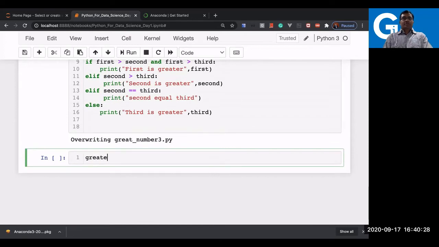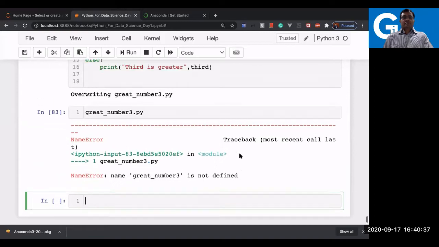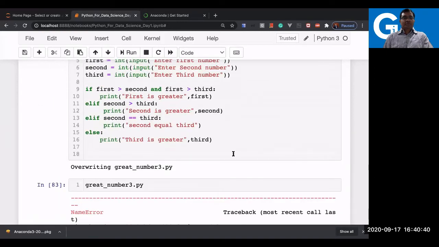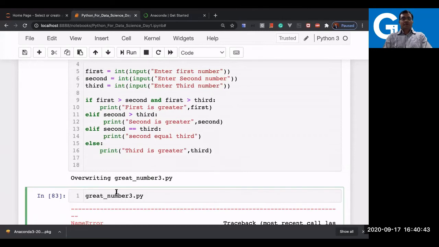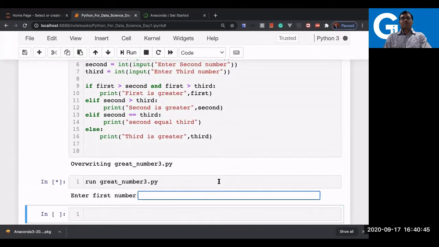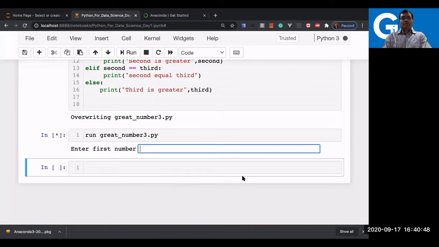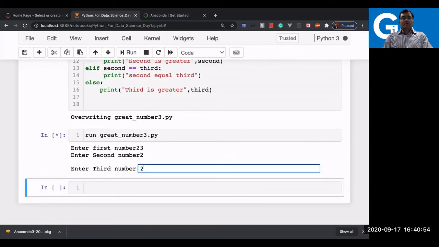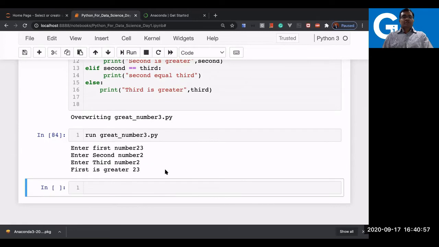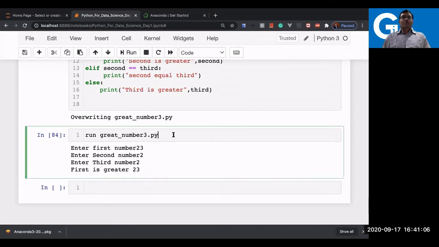I'm just saying greatest, great underscore number 3. Let me save this. Okay, run. I did not use run here. Run and see the result now. Let's say I have 23 as the first number, then I have 2 and 2. You can see the first one. Let us see how it is showing that first is greater, because in this case the first condition itself is true. And now we will try some other condition for the same program.